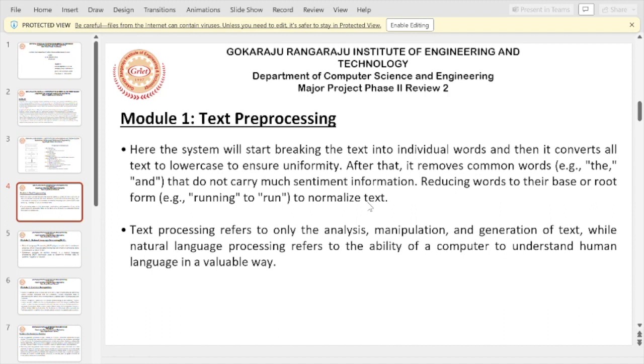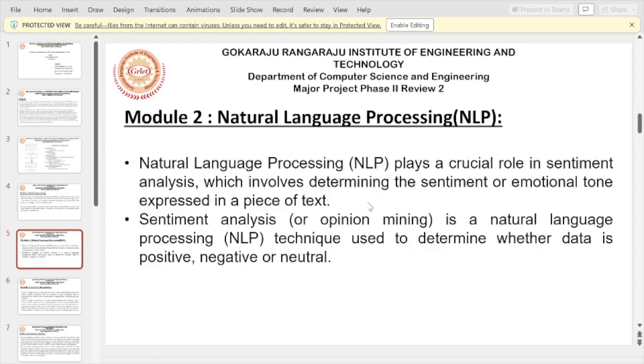Let's talk about module 1, which is text preprocessing. Text preprocessing refers to the analysis, manipulation, and generation of text. Natural language processing refers to the ability of a computer to understand human language in a valuable way. Module 2 is natural language processing, which involves determining the sentiment or emotional tone of the audience expressed in a piece of text, with emotion like emoticons, etc.